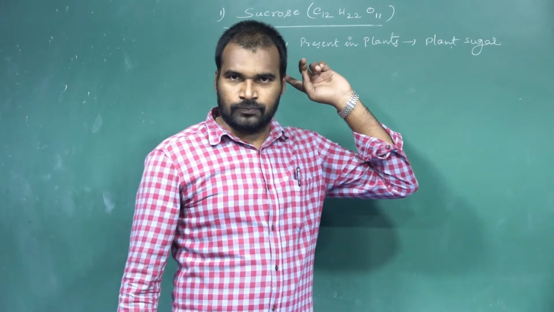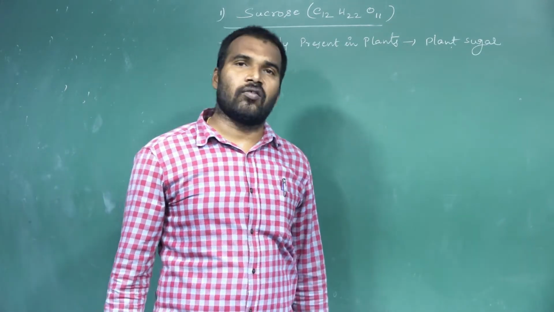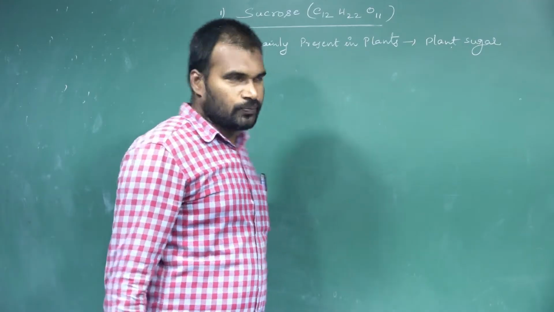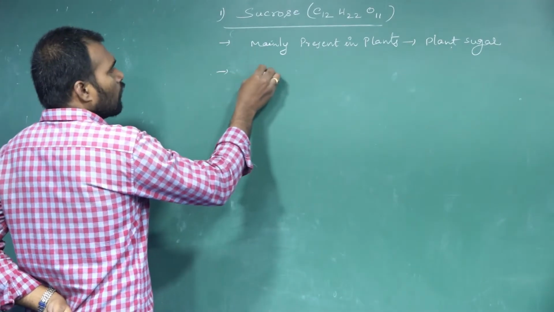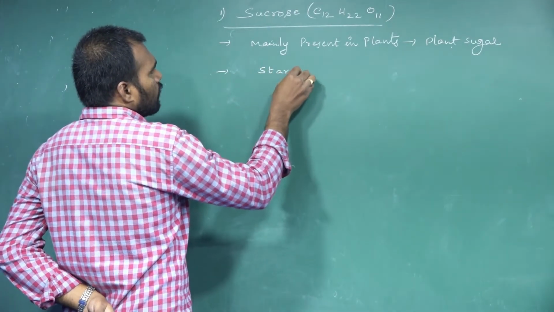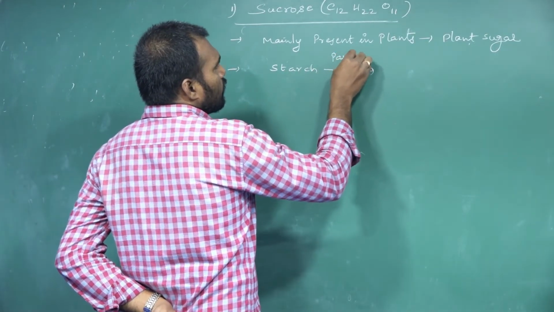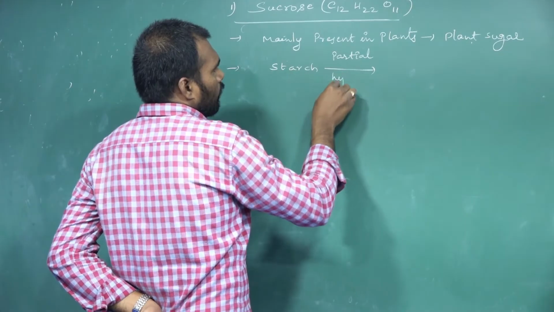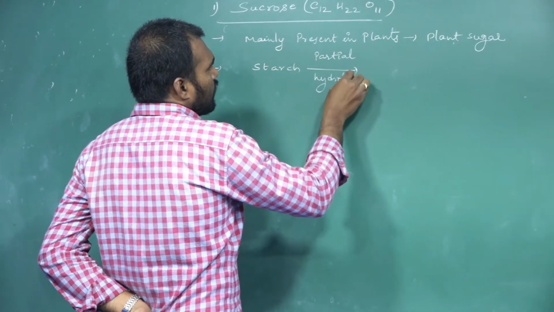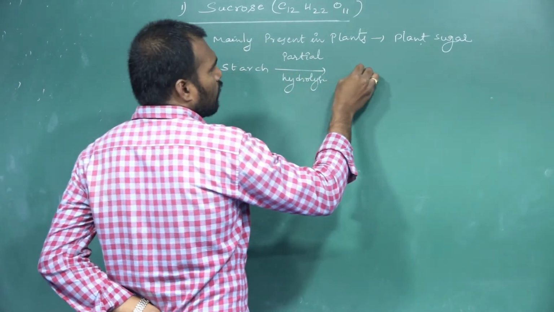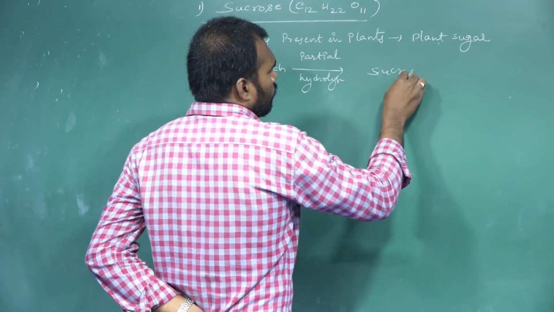Starch on partial hydrolysis gives sucrose. So how to prepare sucrose? When starch undergoes partial hydrolysis, we get sucrose.